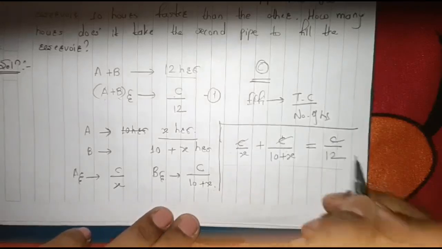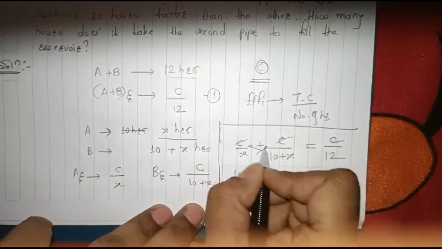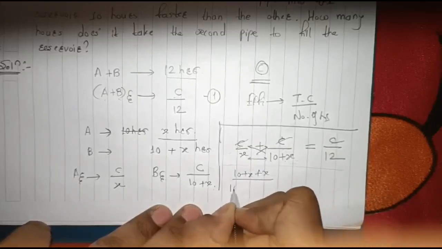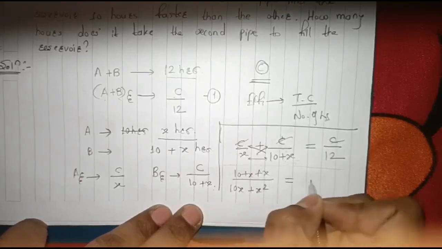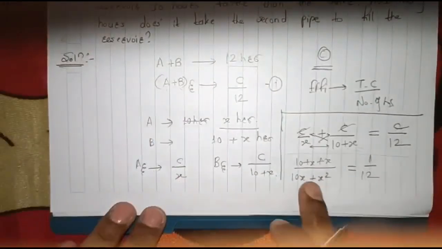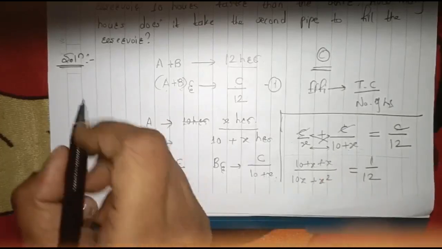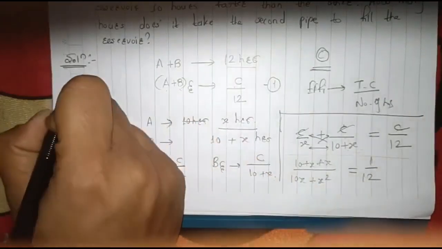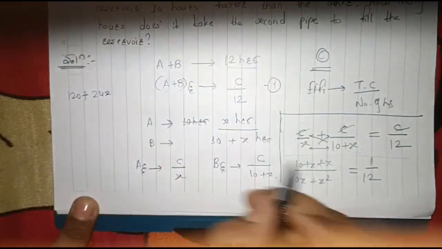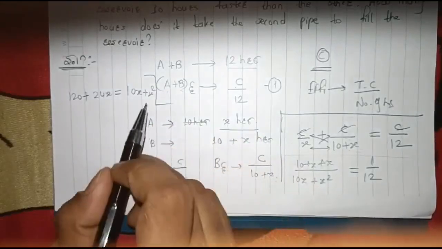Now if we just cancel this C out here, we will get 10 plus X over X into 10 plus X, which is 10X plus X square, equal to 1 by 12. Now again, if we cross multiply it, this is 10 plus 2x, right? 10 plus x plus x means 10 plus 2x. So 12 into 10 means 120, plus 2x into 12 means 24x, which would be equal to 10x plus x square.